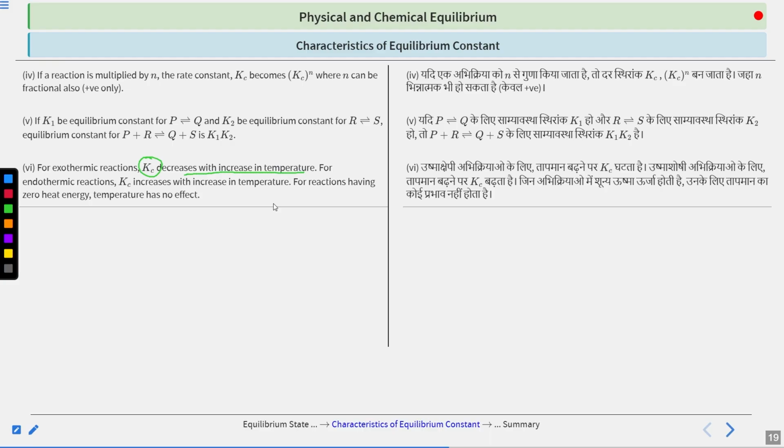Now, this is also very, very true. If your reaction is having zero heat energy, it doesn't require any heat energy. If you are taking an ideal case or a hypothetical case, this can happen. Suppose you are considering boiling at the boiling temperature, then you don't need to heat it further. You don't need to provide any further temperature. For that case, any temperature change will have no effect because you are fixing the temperature always. So anyway, I would say that if a reaction has zero heat change, then temperature has no effect. Clear?